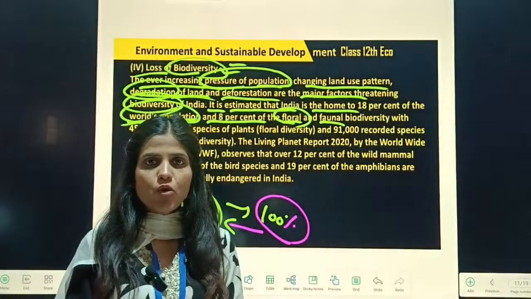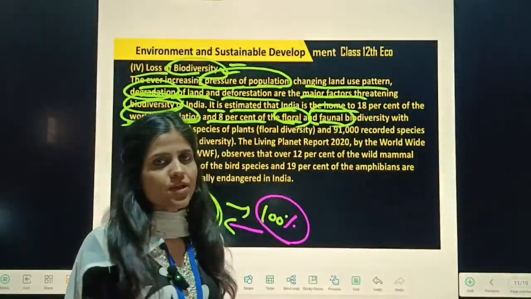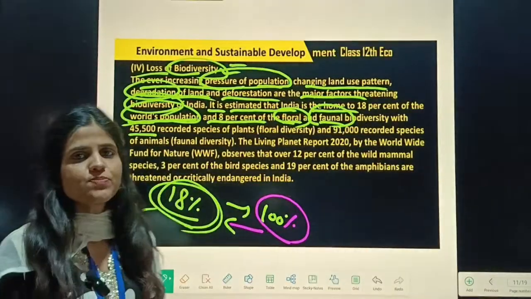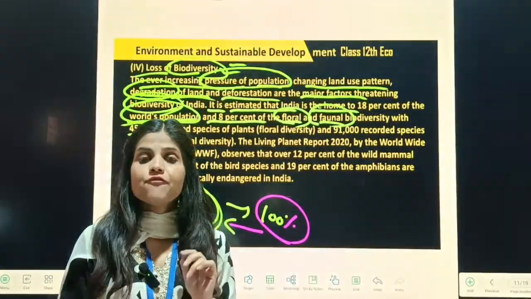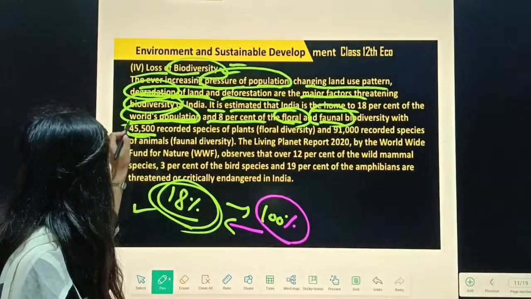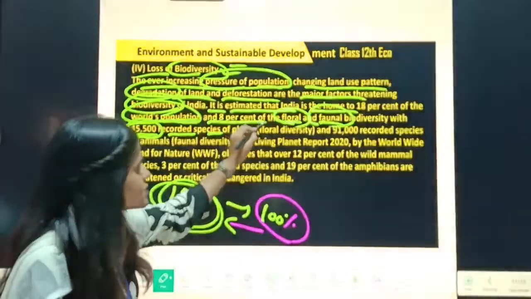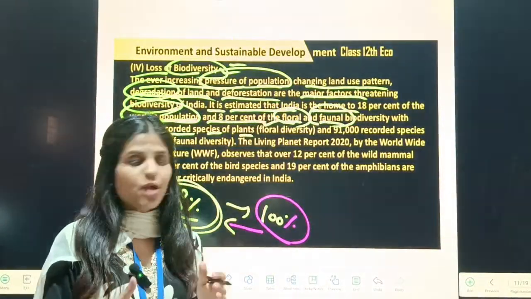Floral, I'm talking about the plants, and faunal, I'm talking about the animals. So for both of biodiversity, how many recorded species of plants? That is 45,500 recorded species of plants only. That is known as your flora biodiversity.